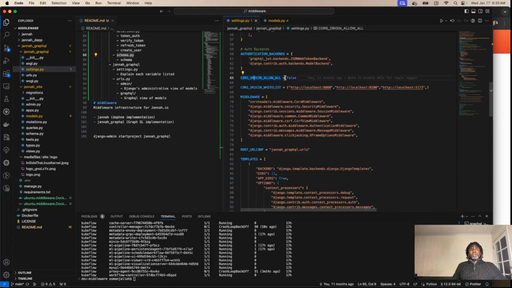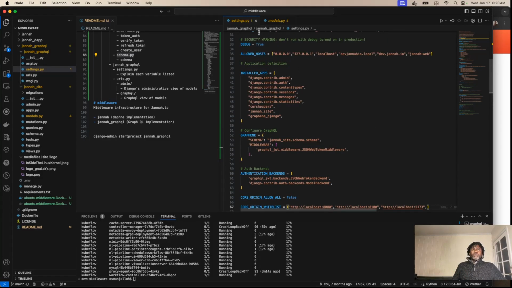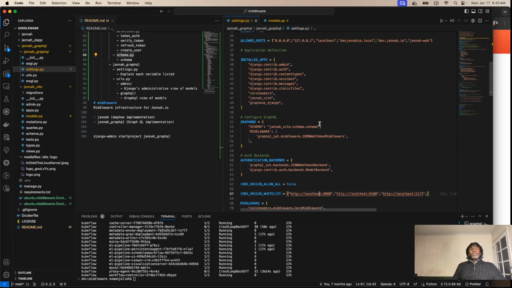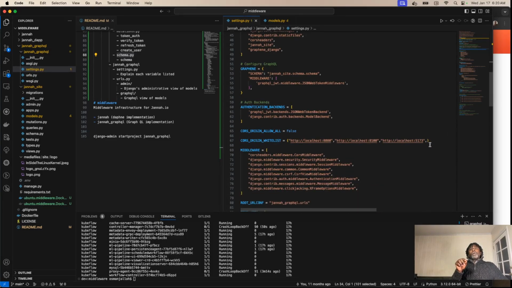Now, CORS origin allow all is set to false. What does that mean? It means if you're a front-end web app, you need to be in a certain list to talk to Django. This is related to the allowed hosts here. These are the allowed hosts we can talk to, but on those hosts, we can only talk to these specific applications.